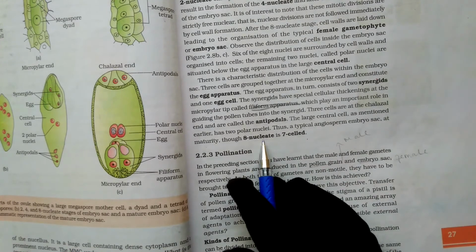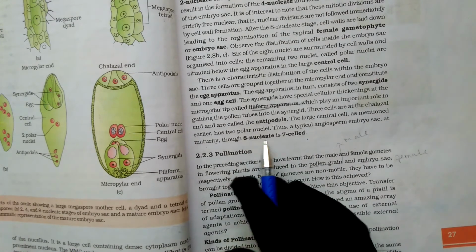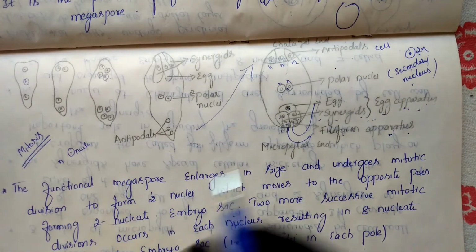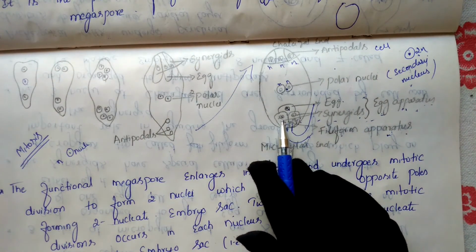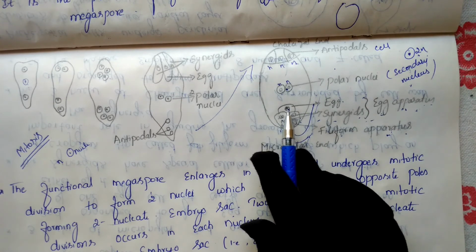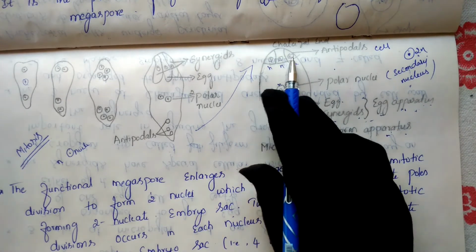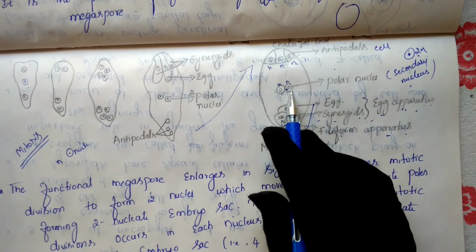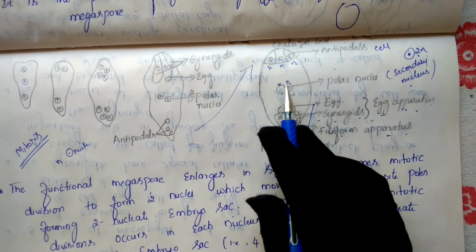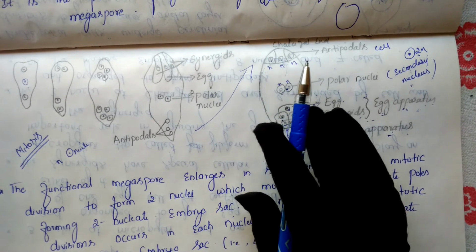When there is the 8 nucleus division, at that time 8 nuclei are present. But when they convert into cells, we will get only 7, because this nucleus will convert into 1 cell, this will convert into 1 cell, this will convert into 1 cell. In the same manner, these 3 also will convert into 1 cell. But in the middle, these 2 polar nuclei will fuse together and form 1 cell. So that's why we will not get 8 cells, we will get only 7 cells.